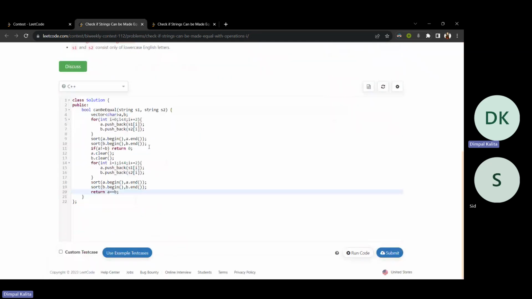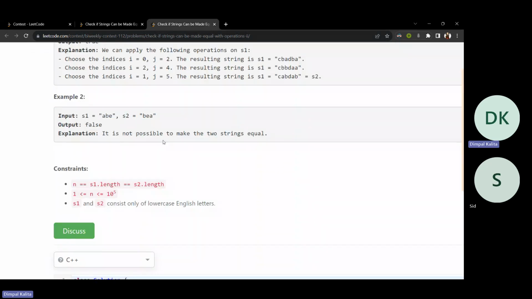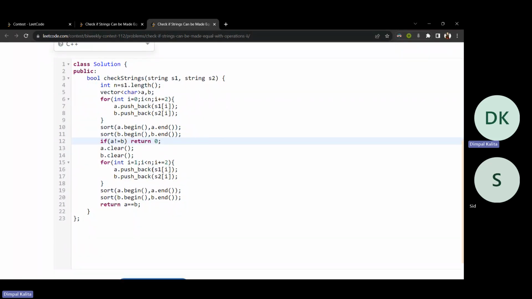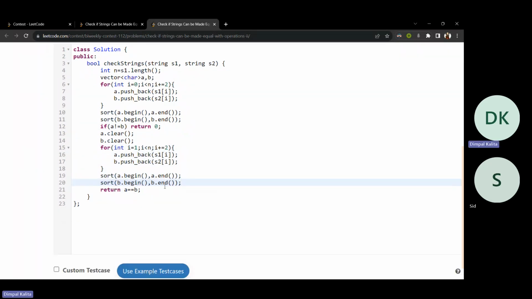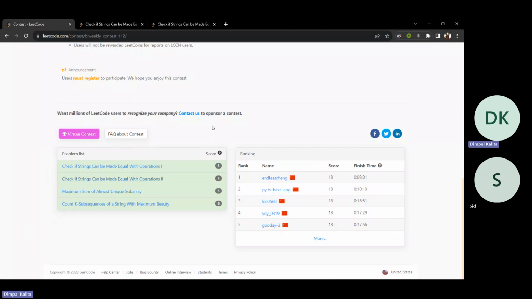So the code will be the same. Previously we had taken only length 4. Now we'll take length n and check if for the even indexes the strings are anagrams, and for the odd indexes the strings are anagrams. And that is all for the second question also. Now I'll go for the third question.